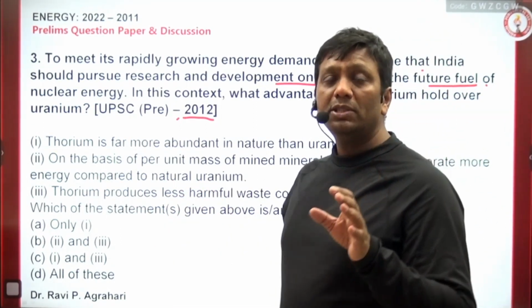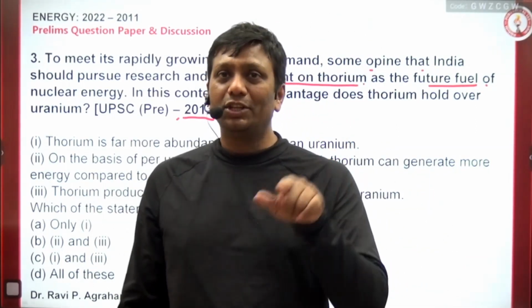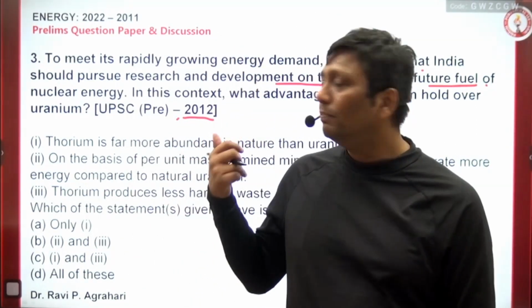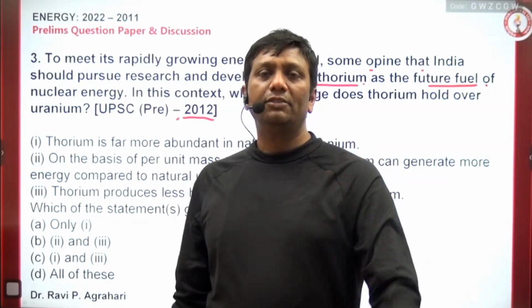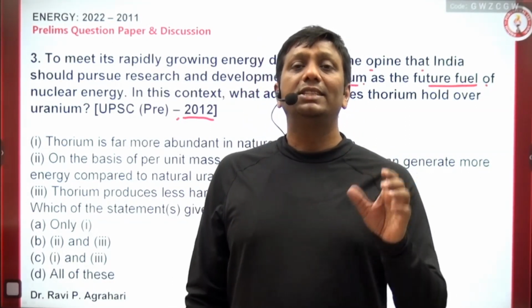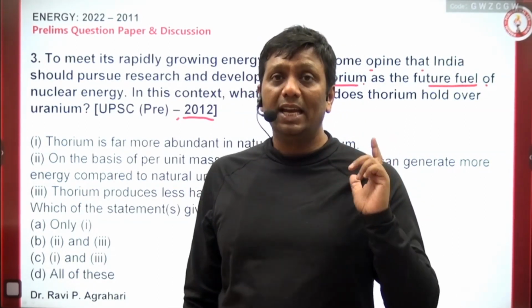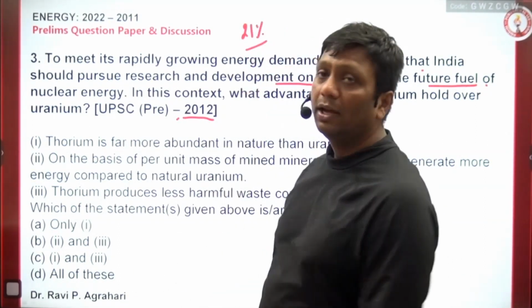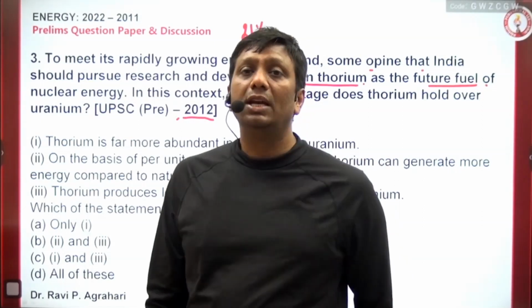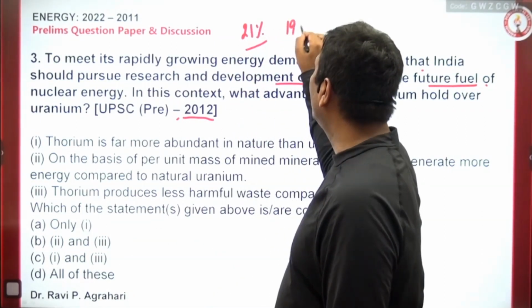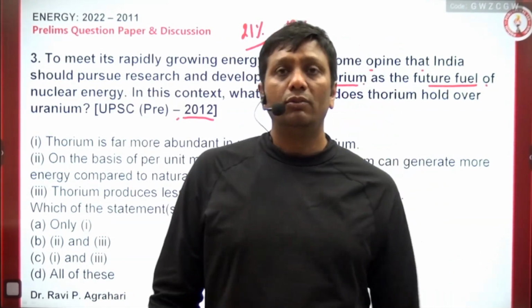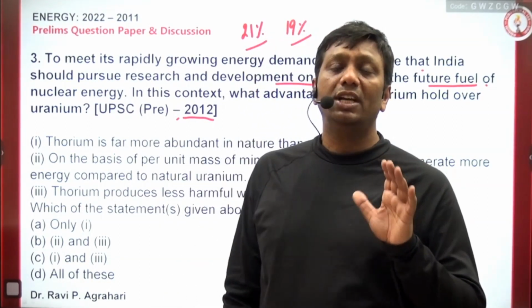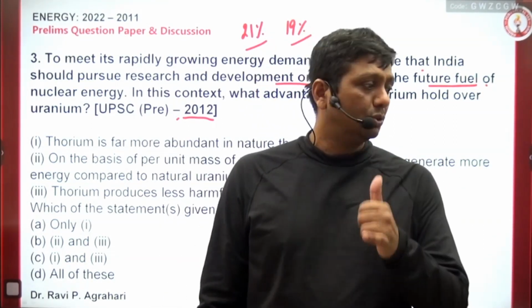You know, thorium is available in monazites, right? That was the question in 2020-22. In 2012, again the UPSC had a question on thorium. And which country has the maximum thorium? The answer is India. You know, 21% of thorium worldwide is only in India, guys. Rank 1. Second is Australia, around 19%. Third rank is Turkey, and fourth rank is the US. So these are the first 4 countries rank wise which have a presence of thorium. So India is also one of them.